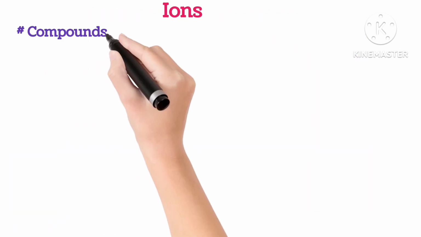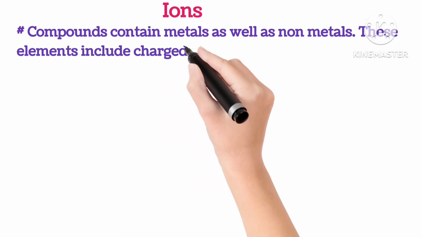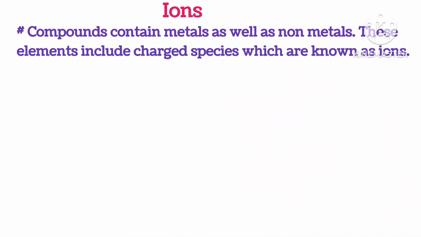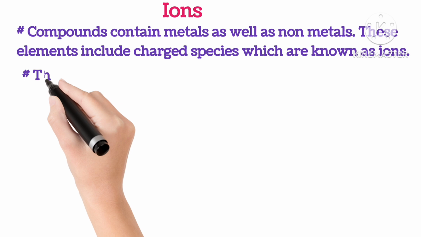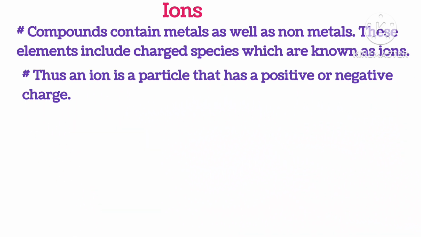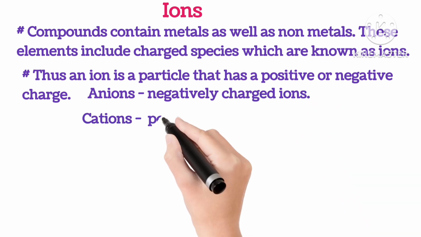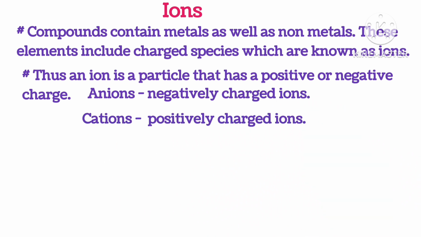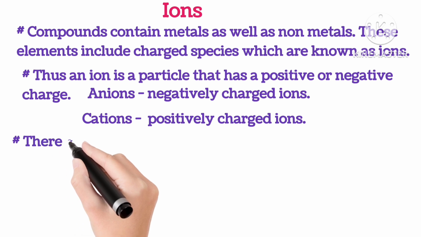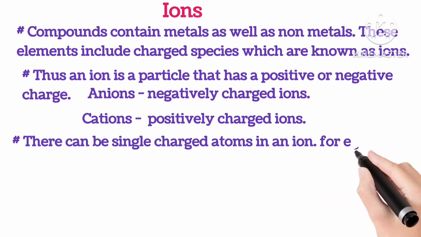Ions. Compounds contain metals as well as non-metals. These elements include charged species which are known as ions. Thus, an ion is a particle that has a positive or negative charge. Anions are negatively charged and cations are positively charged ions. There can be single charged atoms in an ion.